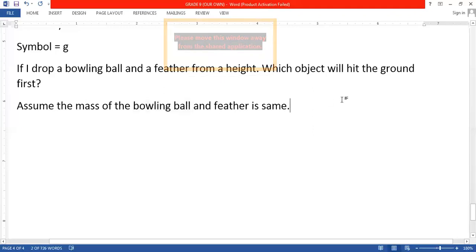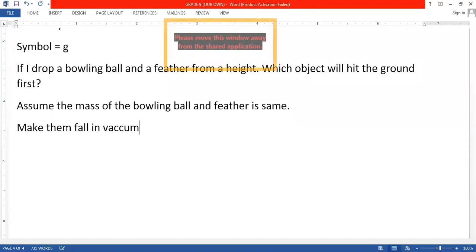Okay. Now what we will do? We will make them fall in vacuum. Now which one will hit the ground first? Beta? Now which object will hit the ground first? Sir, I think so.